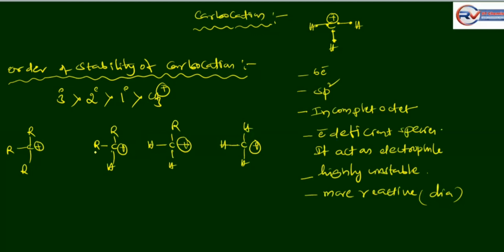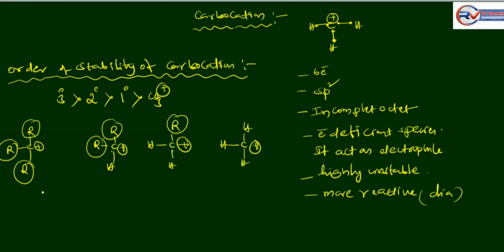This can be explained on the basis of the positive inductive effect of alkyl groups. Here, the positive charge has 3 alkyl groups. This one has 2 alkyl groups. This has only 1 alkyl group. Here, no alkyl groups. This can be explained on the basis of the positive inductive power of alkyl groups.